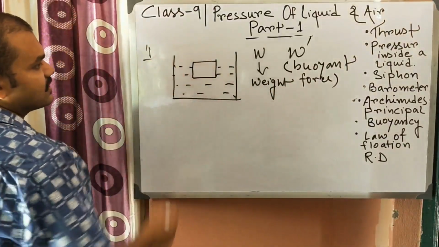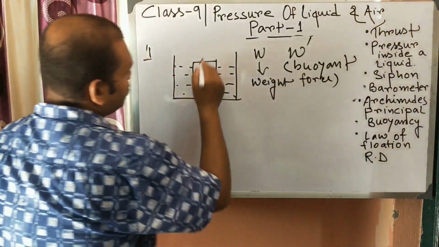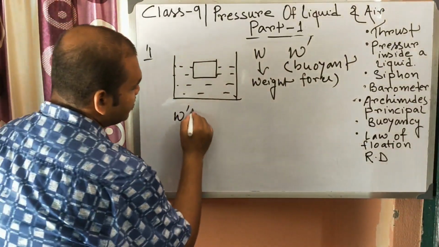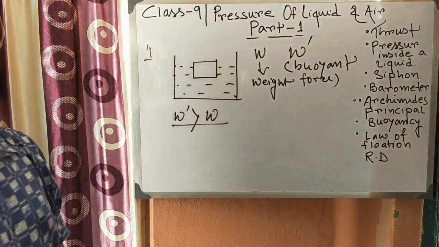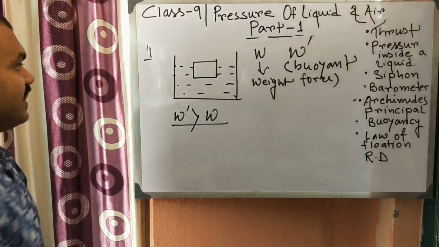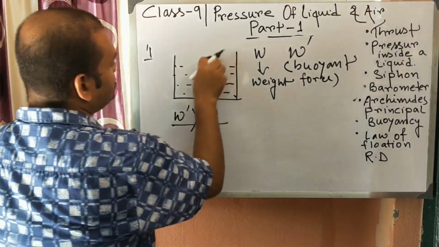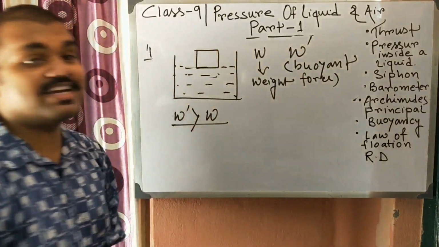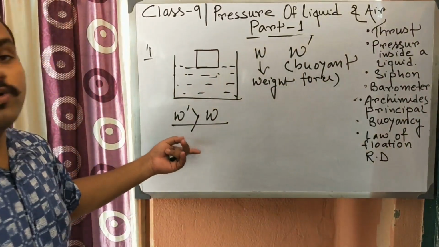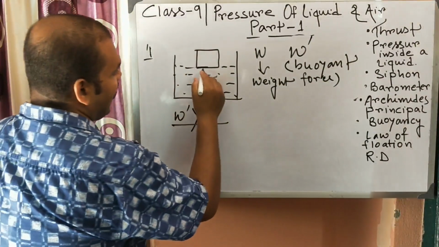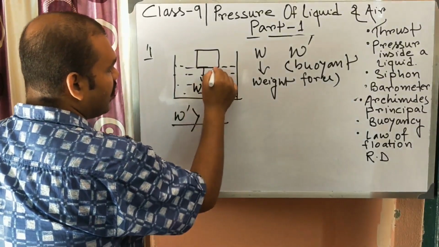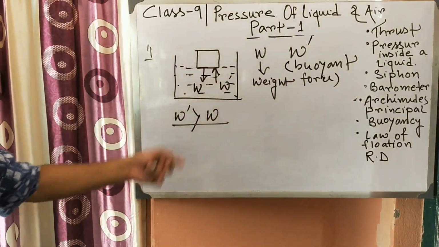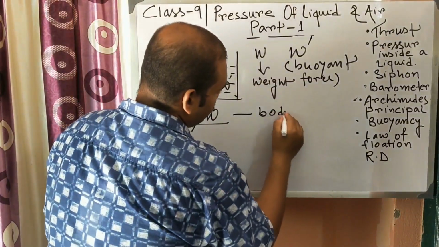In the first case, if W prime is greater than W, then the body will float, because the weight acts in the downward direction and buoyancy acts in the upward direction. So in that case the body will float.